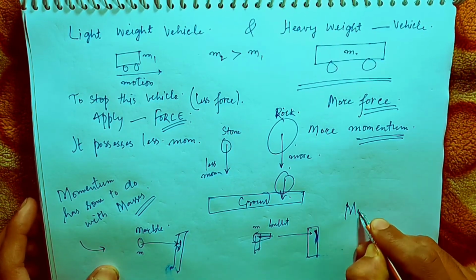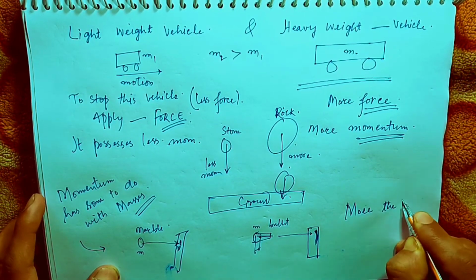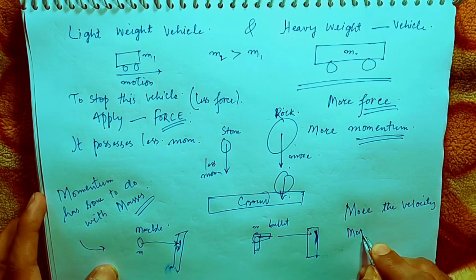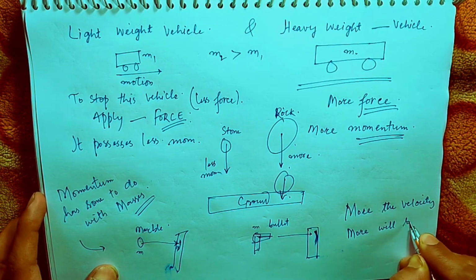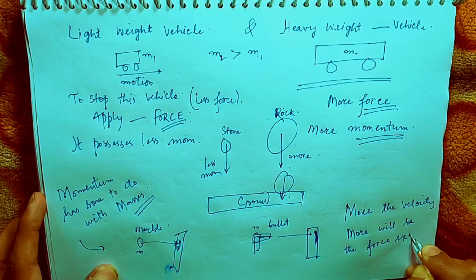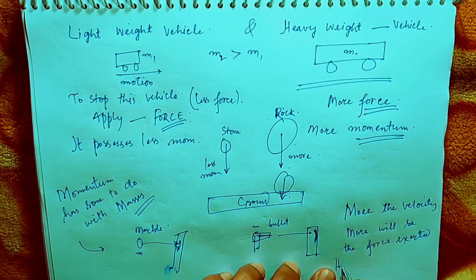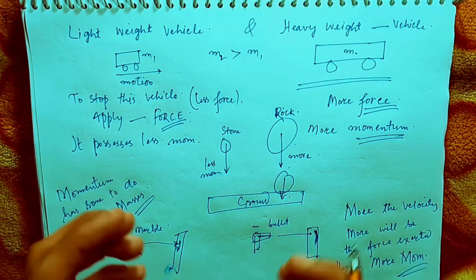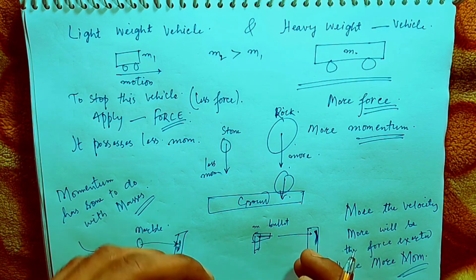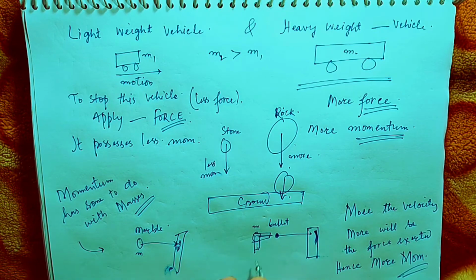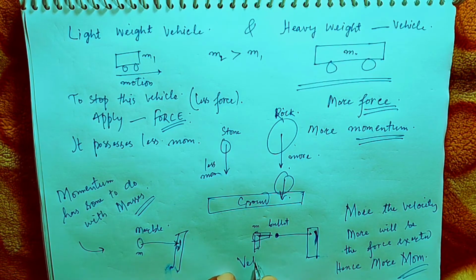The more the velocity of any object, the more the force exerted, hence more momentum. So momentum also depends upon the velocity or the speed.